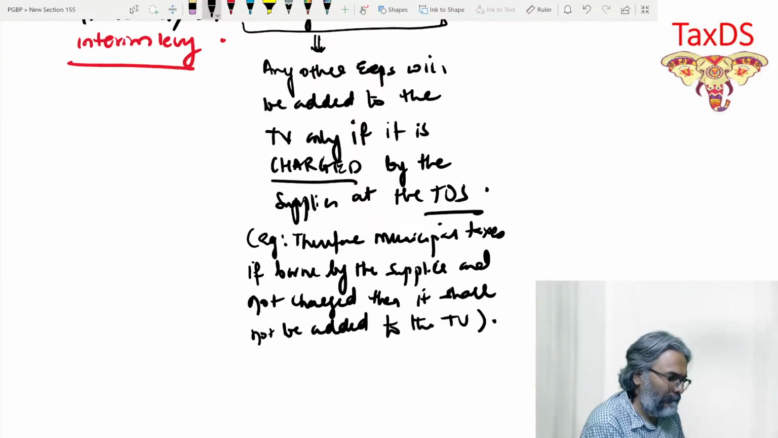Jyoti. Let's proceed further. Aishwarya, Naveen.